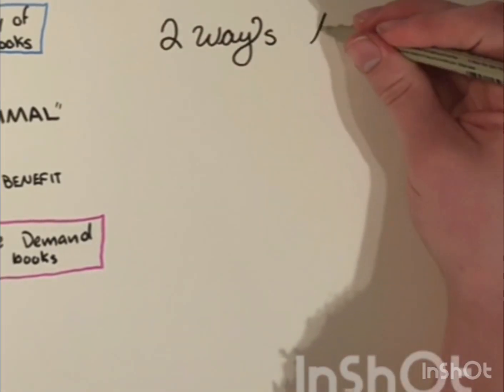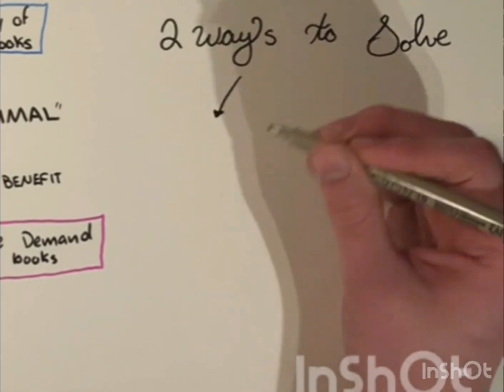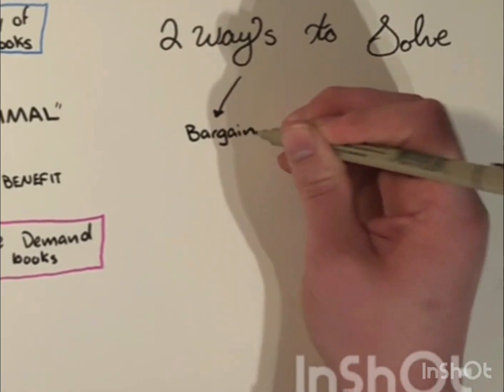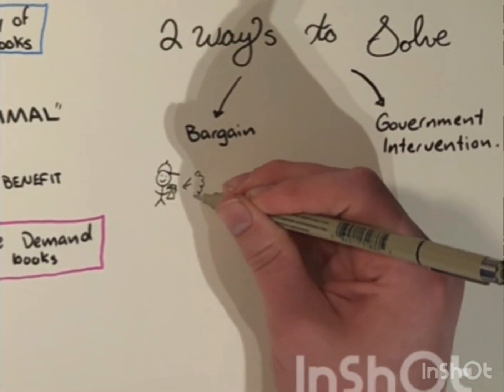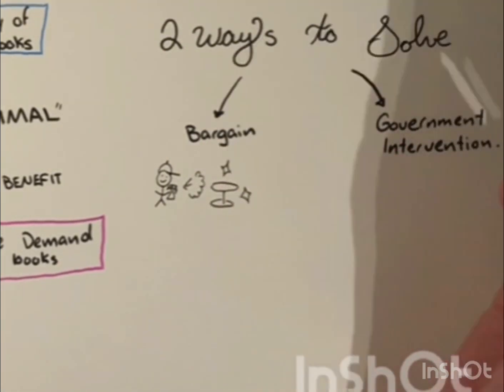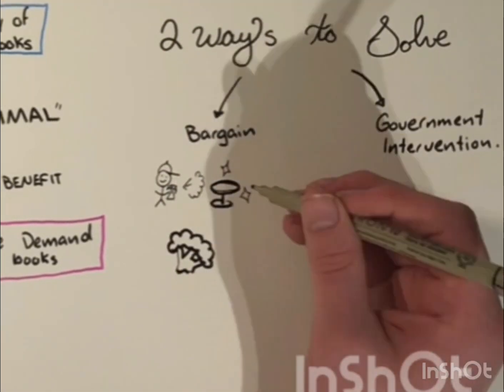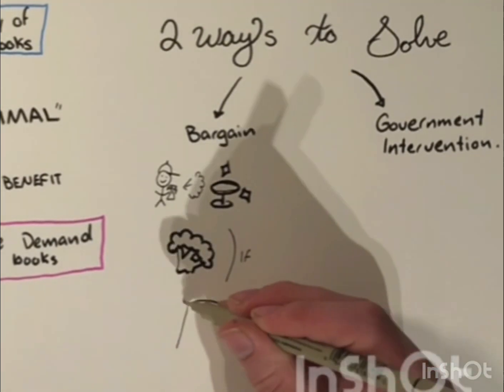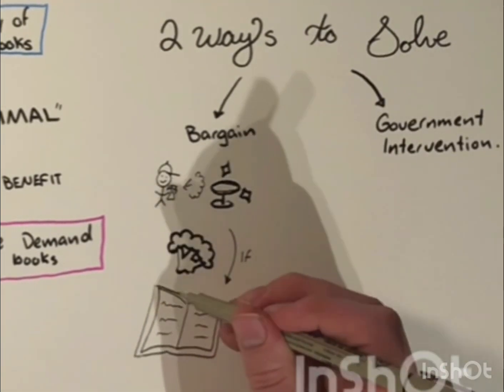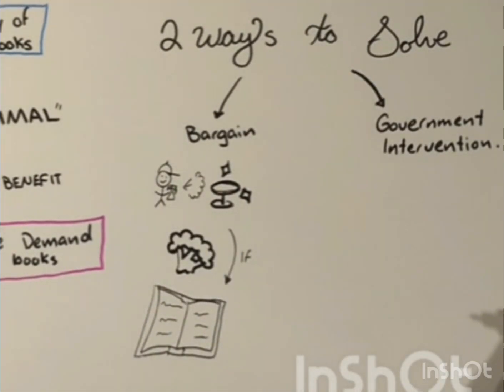There are two main ways that this externality problem can be solved: bargaining and government intervention. To bargain with me, the kids could offer to help me with the cleaning or even promise to eat all of their broccoli if I could keep selling my books to the center. This would be called a side payment, which is a form of bargaining.